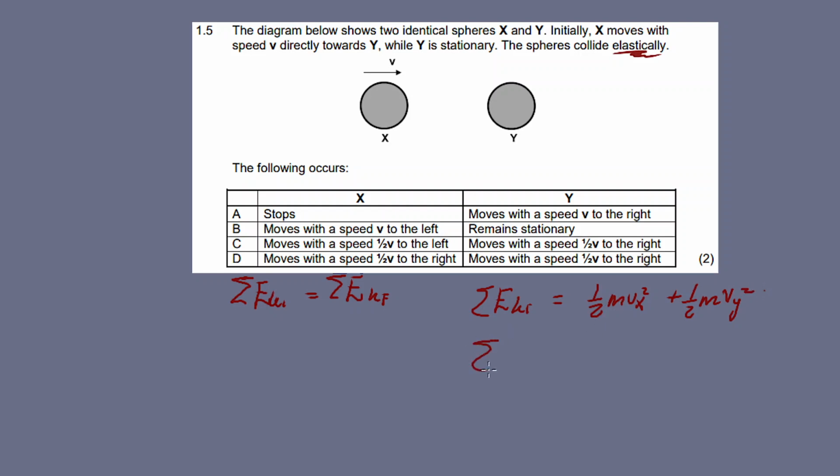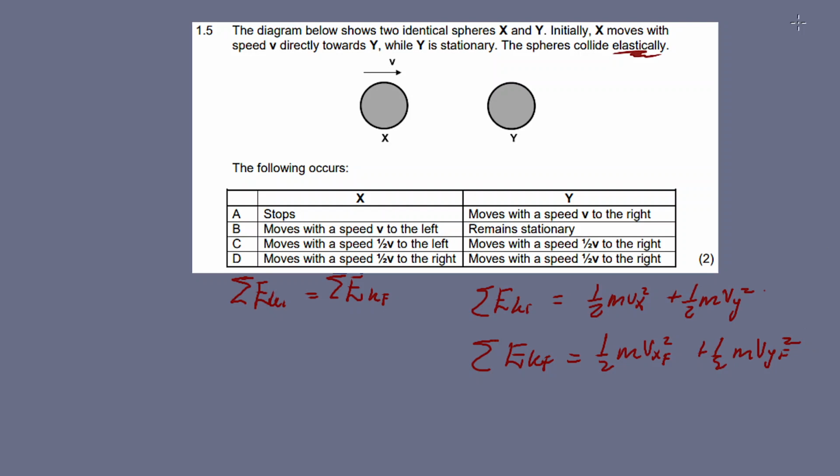Then finally it's half m v x squared, this is final, plus 1 over 2 m v y final squared.